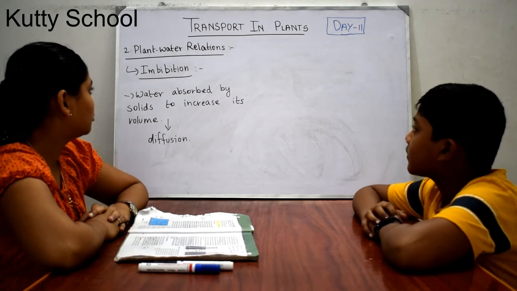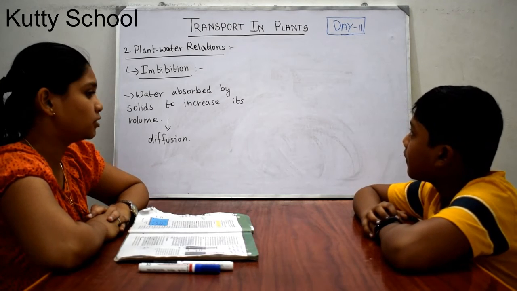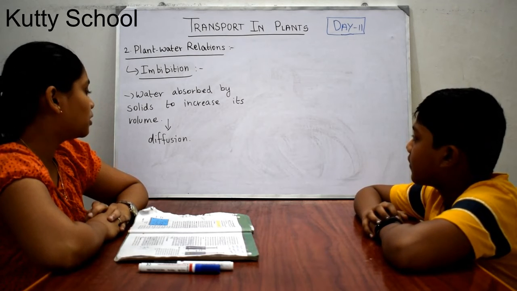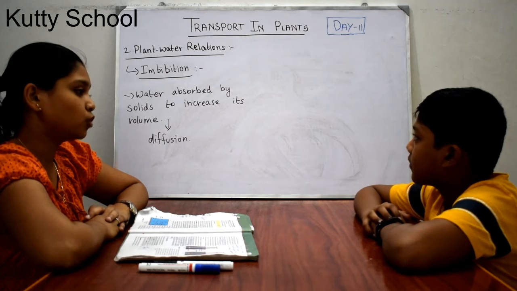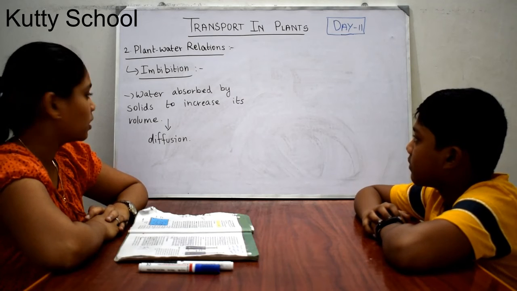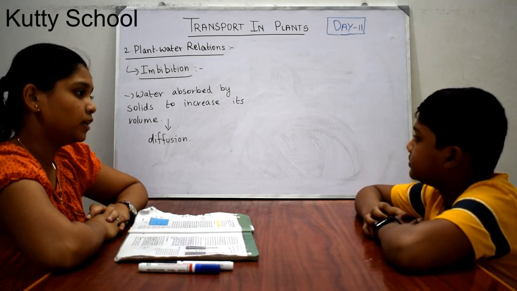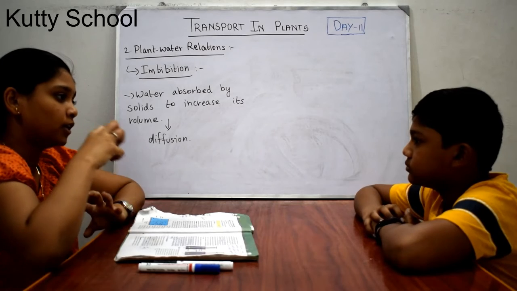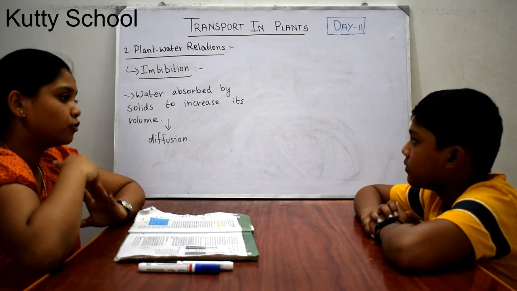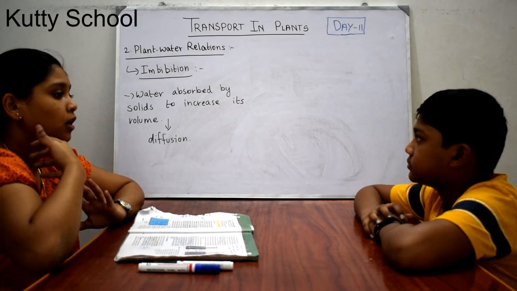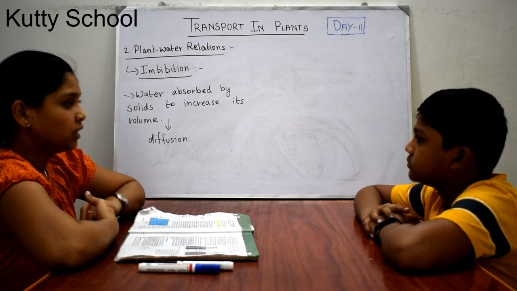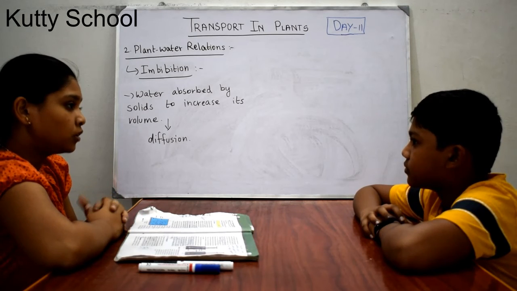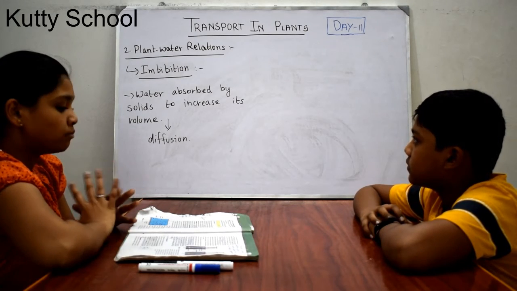We are going to see the last subtopic under plant water relations, which is imbibition. Imbibition is nothing but absorption of water by solids, to increase their volume by diffusion. Solids can be seeds. Seeds imbibe water, which is required for the germination of the seed. Many woods also imbibe water within them, and many rocks imbibe water in them. This is known as imbibition.